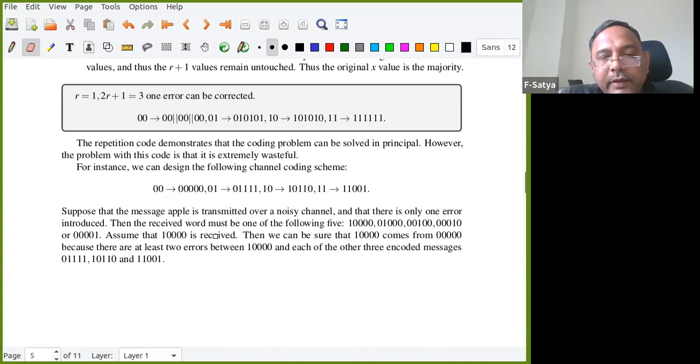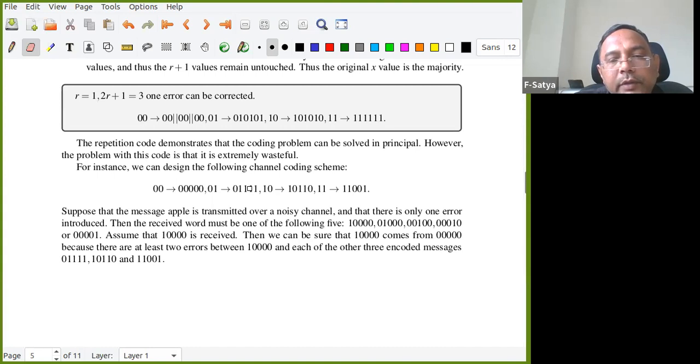Okay, so this is received. Then we can assure that 10000 comes from 00000. Why? Because on both sides we know that these are the messages, the code words.